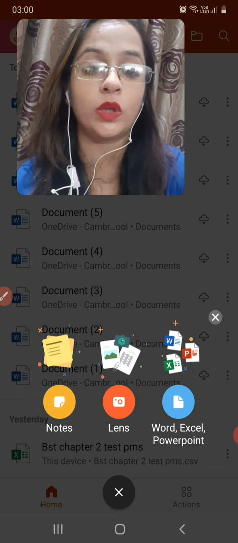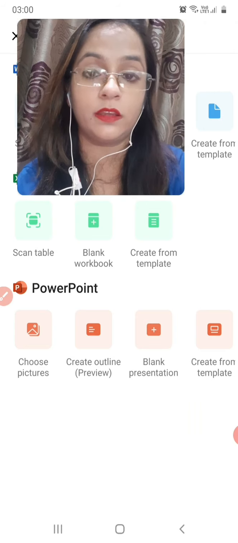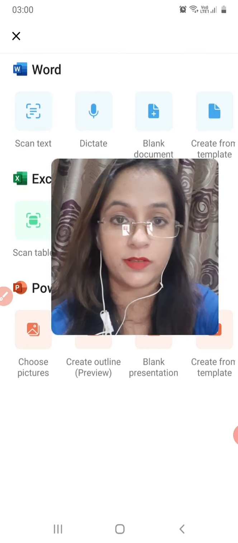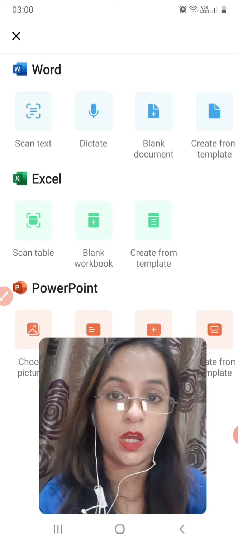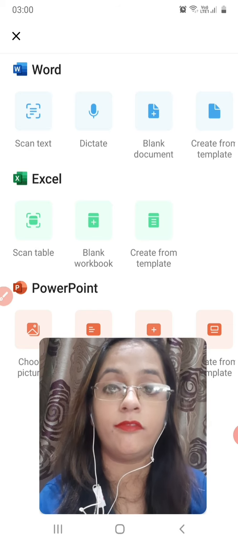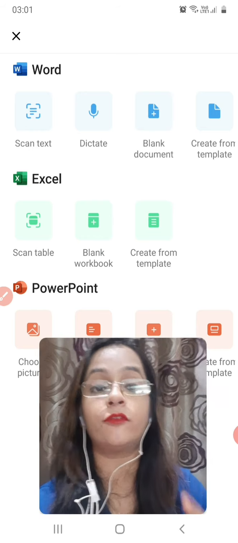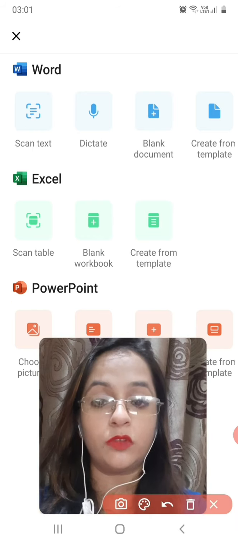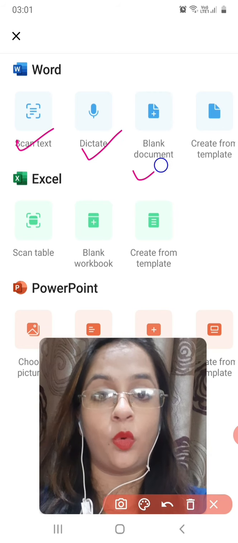Now I will click on this blue icon, that is Word, Excel and PowerPoint. Then there are so many options you can see on my screen. First option Word, then Excel, then PowerPoint. What is this? We have scan text, dictate, blank document and create from templates. And these four options are all really very good in their own way.